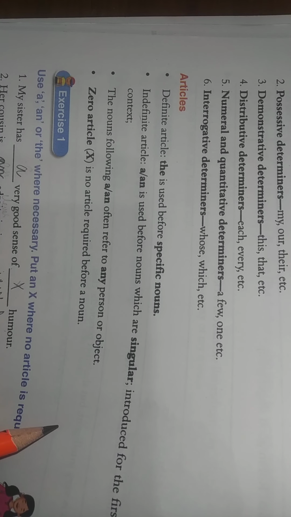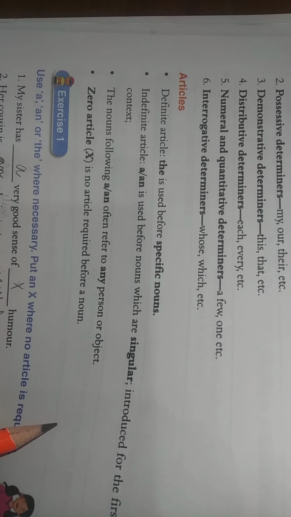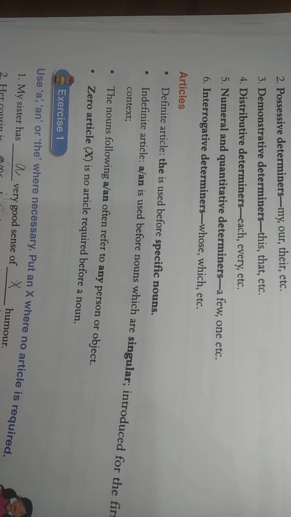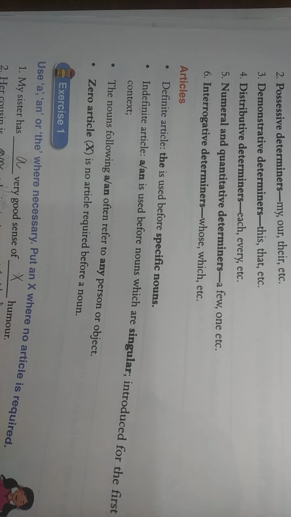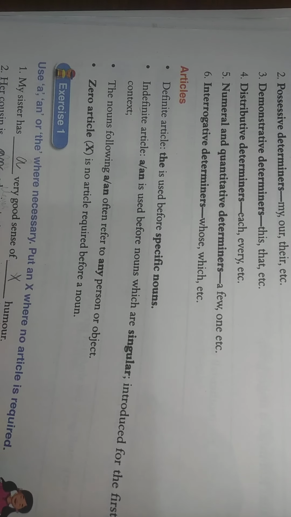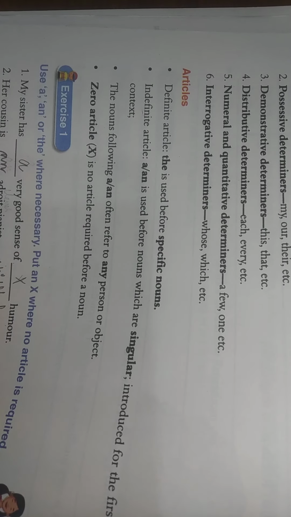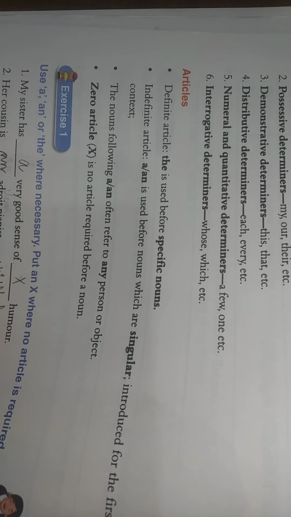This is dash new machinery imported from Germany. Now here we are talking about something particular, the machinery which we have imported from Germany. So is there anything specific about it? Yes. We are talking about something in particular. So here we will use the. Clear? Now we come to page number 31.